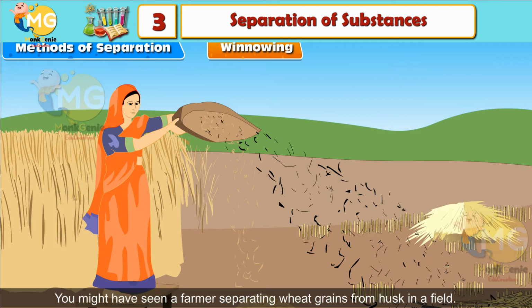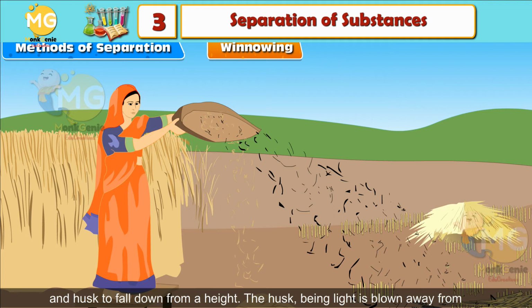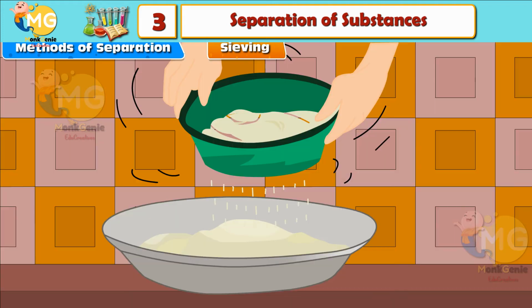Winnowing. You might have seen a farmer separating wheat grains from husk in a field. The farmer, standing on a high platform, simply allows the mixture of wheat and husk to fall down from a height. The husk, being light, is blown away from the wheat and forms a heap at a distance away from the heap of wheat. This process is known as winnowing.